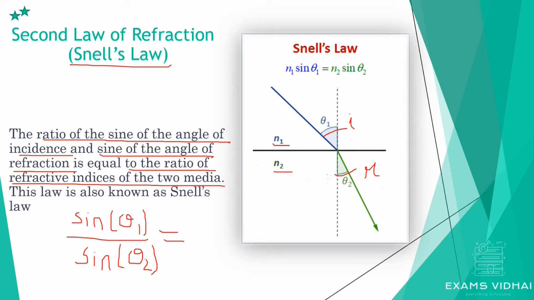So here the refractive indexes are n2 and n1, which is equal to n2 by n1. Just remember, the angle of incidence is θ1, the angle of refraction is θ2, and these are the refractive indexes. When you move this n1 there and n2 here, you will get n1 sin θ1 equal to n2 sin θ2. This is what Snell's law is.